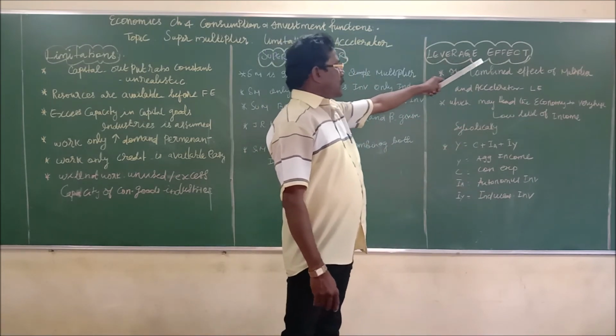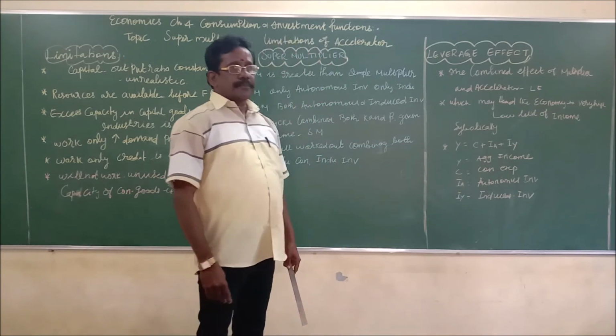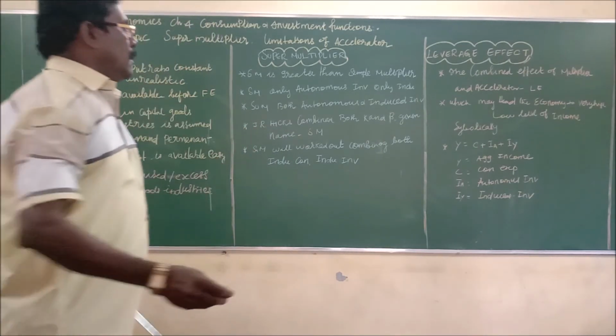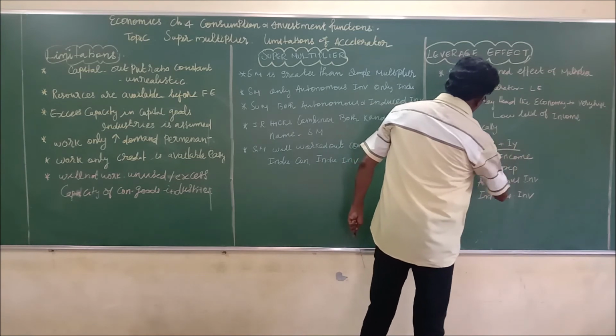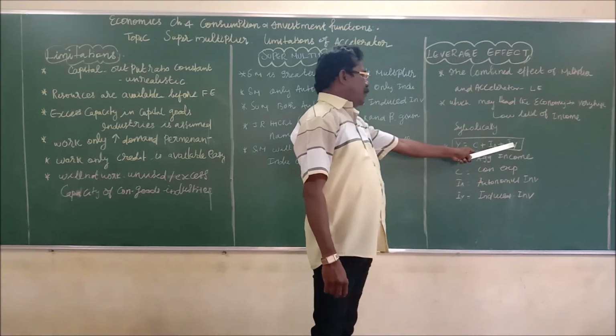Symbolically, the leverage effect will be Y equal to C plus IA plus IY.